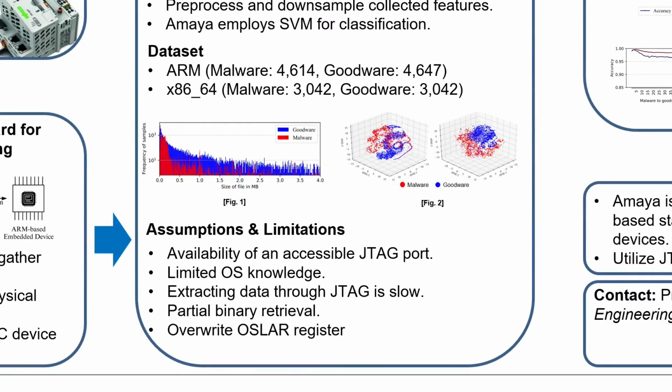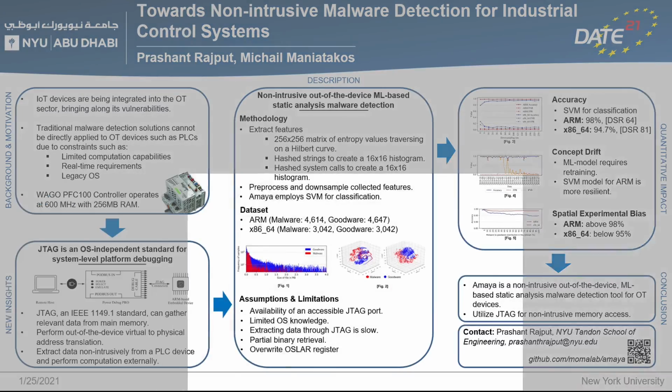Before concluding, let us quickly look at some of Amaya's assumptions and limitations. Non-intrusive memory access requires an accessible JTAG port on the target device. There is also a need for limited knowledge of the operating system to locate the process text section and perform out-of-the-device address translation. Furthermore, JTAG is slow in extracting data. Linux also employs selective mapping of process address space, which might lead to partial binary retrieval. Finally, a privileged adversary can override the memory-mapped operating system lock access register to restrict external debug access. Such a situation can be prevented by using a hardware watchpoint to monitor these addresses.